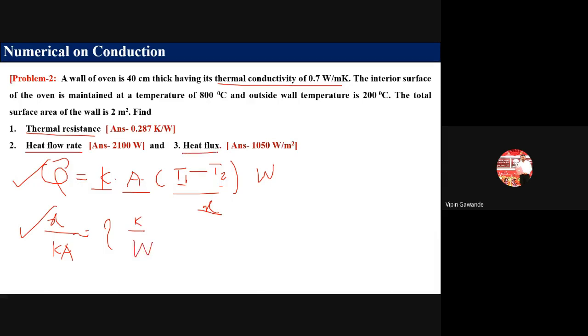Third, heat flux is asked. What is heat flux? Q divided by A. So you take this A here downward. So the formula becomes K (T1 minus T2) divided by X. So K is given, put K, T1, T2 value, X value, you will get the answer in watt per meter square. So this must be the answer in your question. Okay. So this is again the simple problem.